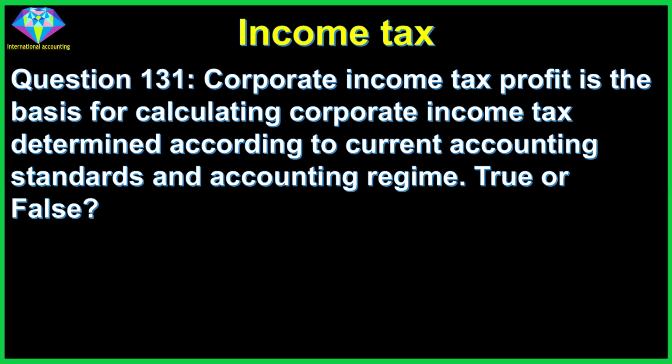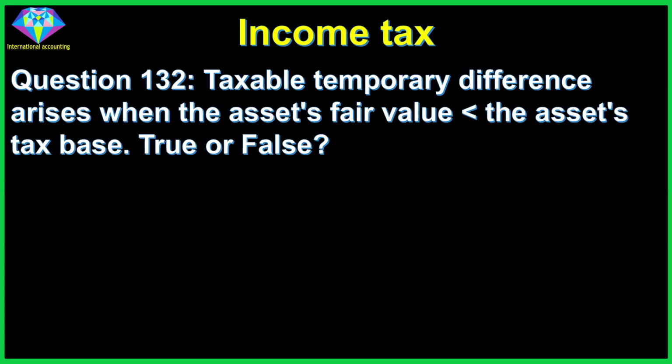Question 131. Corporate income tax profit is the basis for calculating corporate income tax determined according to current accounting standards and accounting regime. True or false? Answer: false. Question 132. Taxable temporary difference arises when the asset's fair value is less than the asset's tax base. True or false? Answer: false.